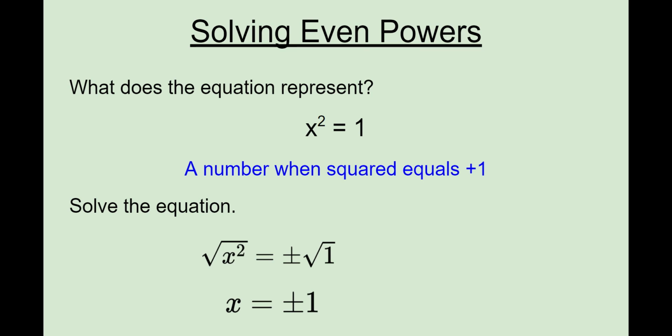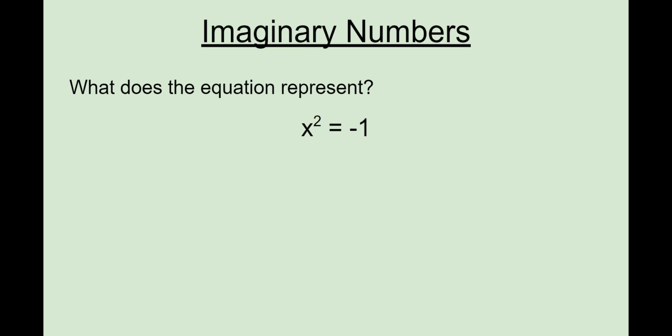So what this means is it'll take positive numbers and make them positive, and it'll take negative numbers and make them positive. That's what even powers do, right? That's their characteristic. So all even powers will take any real number, either positive or negative, and make it positive. So the question becomes, what does this mean?